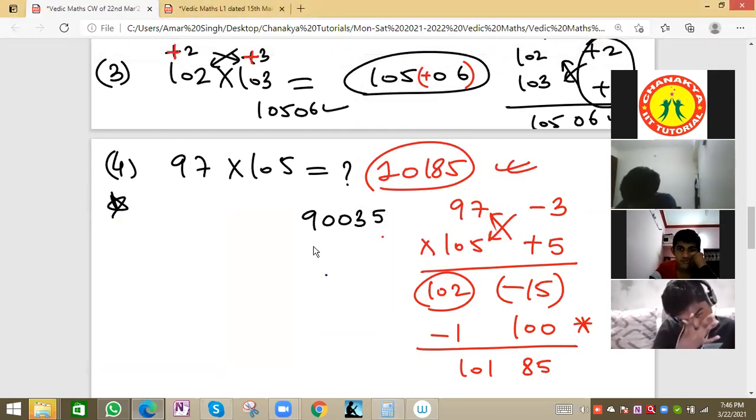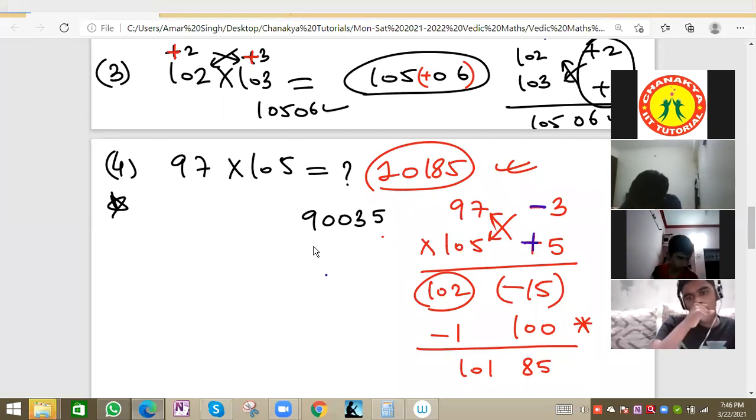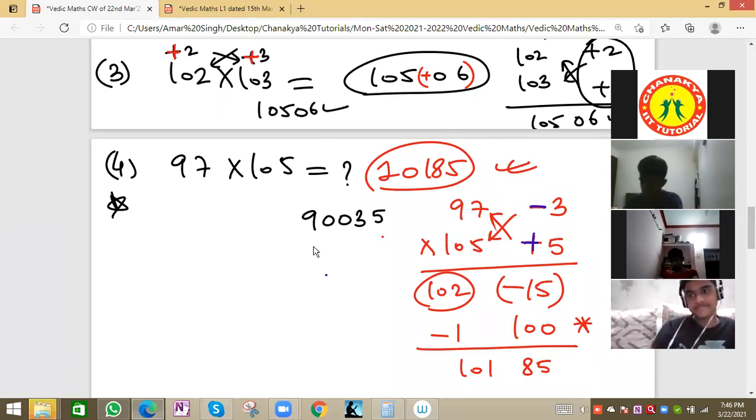Always write 97 and 105 as they are. Less than 100 by 3 is minus 3, more than 100 by 5 is plus 5. Cross: 97 plus 5 is 102, the same value, and 105 minus 3 is 102. This should be the same for both cross values. Now 5 times 3, not plus, because one is minus and one is plus, so this will be not 15 but minus 15. The sign is very important.